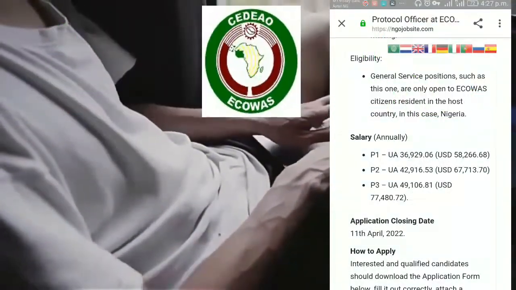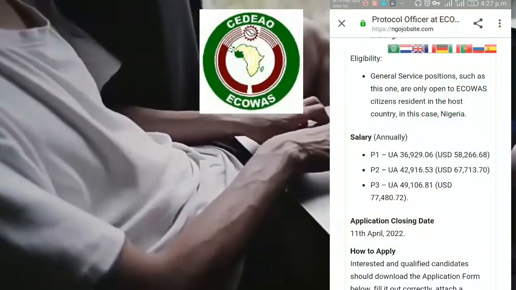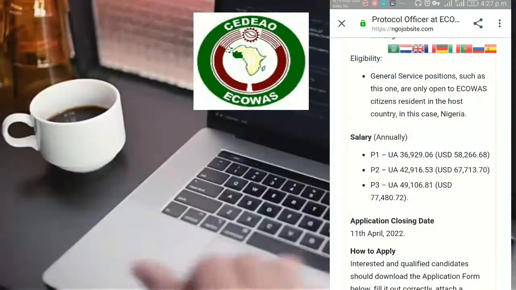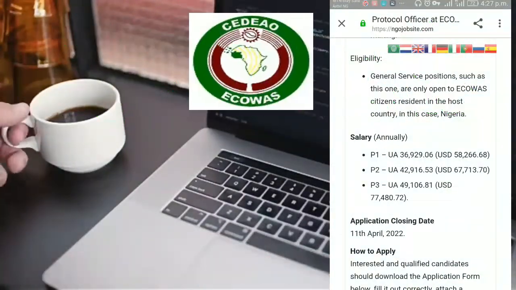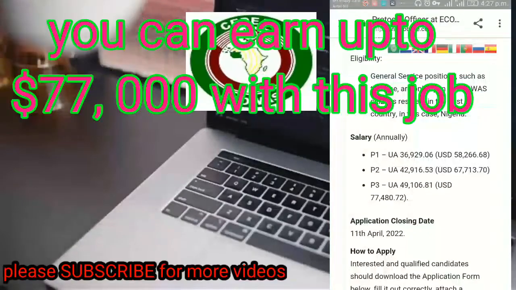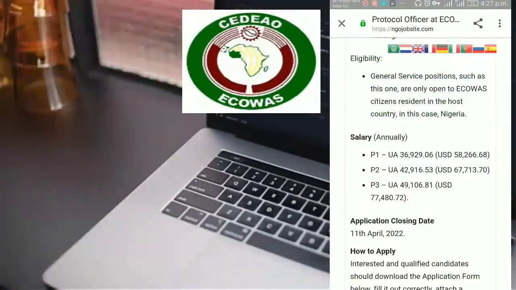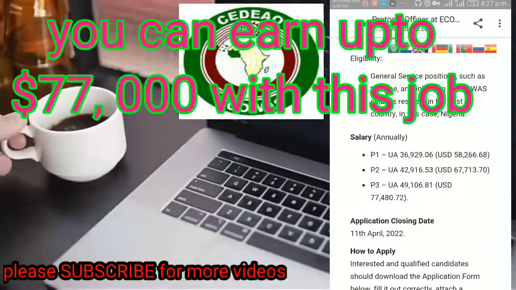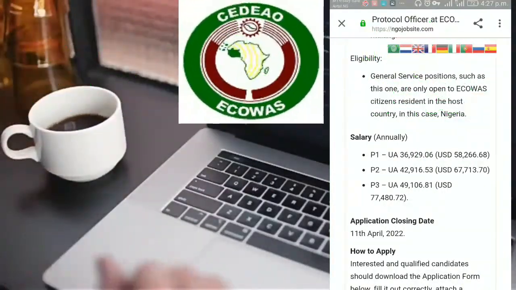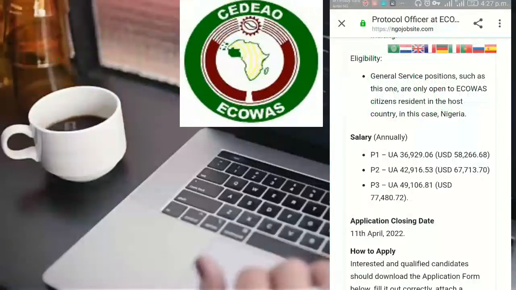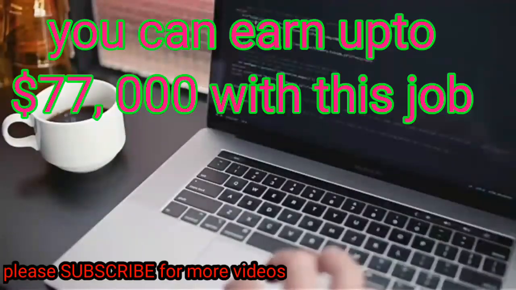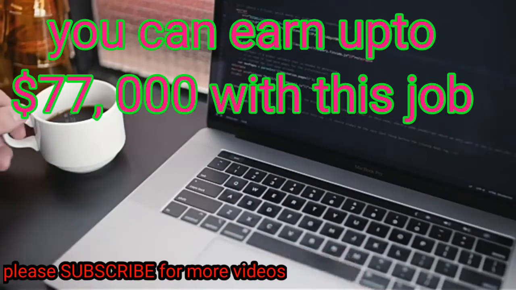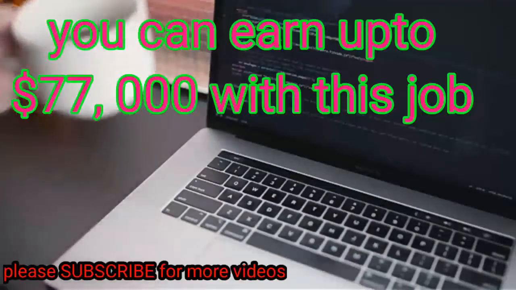You can read the full description of this job, and you can earn up to $58,250 if you are at P1, and if you are at P3, you can earn up to $77,000.